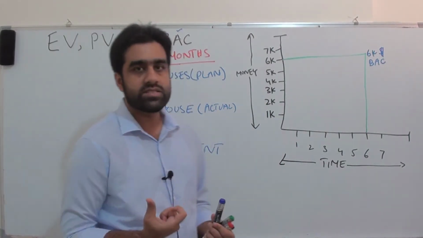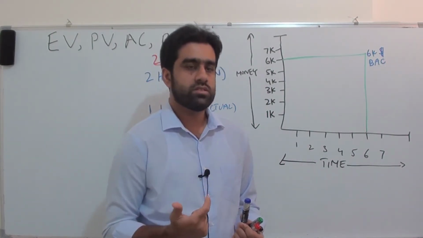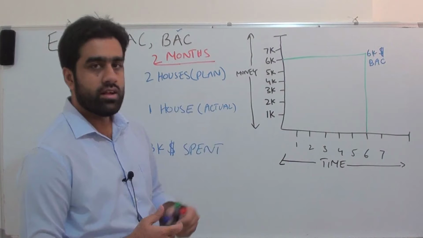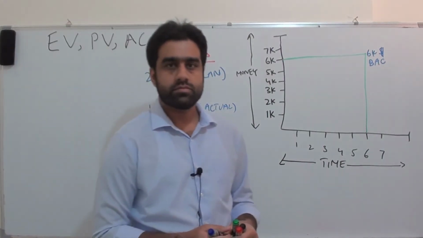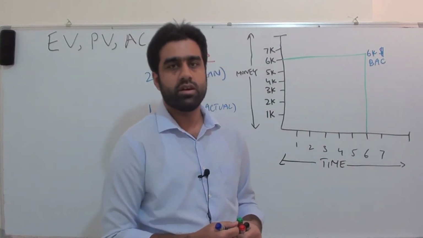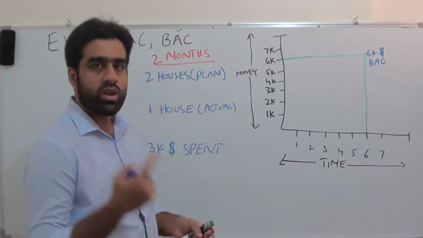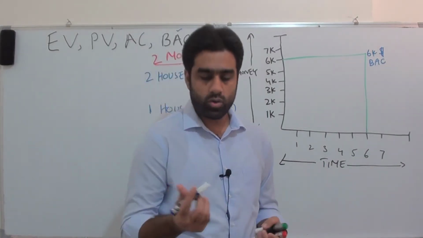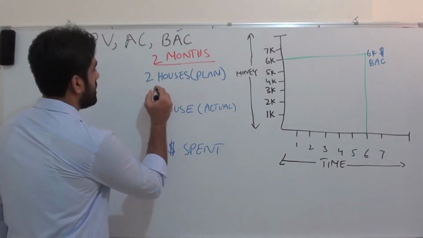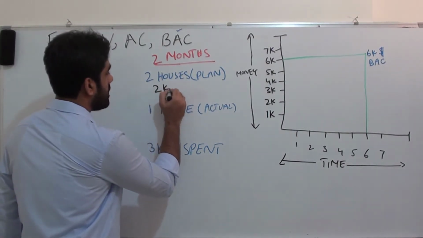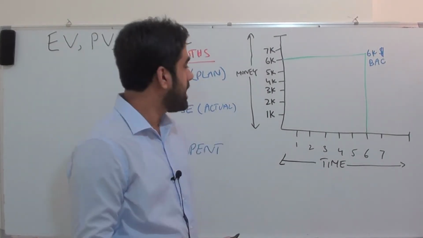That's why it's called planned value, earned value. So they need to know the value of the 2 houses. What is the value of 2 houses? If you remember our project example, 1 house was $1,000 and 2 houses are $2,000, right? This is planned value.